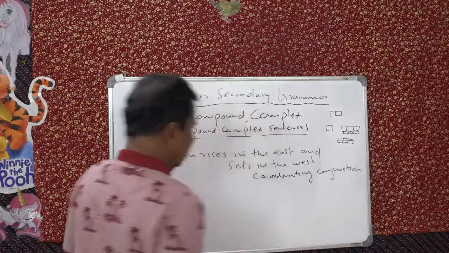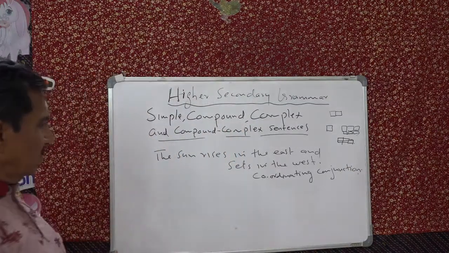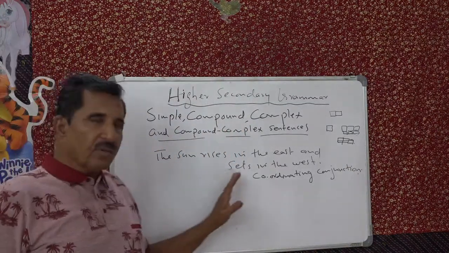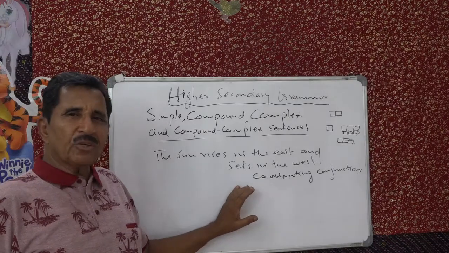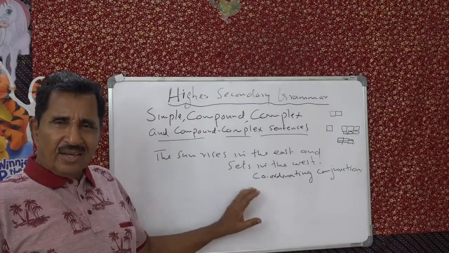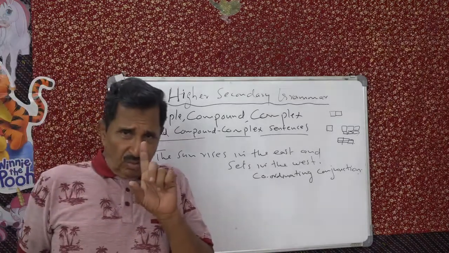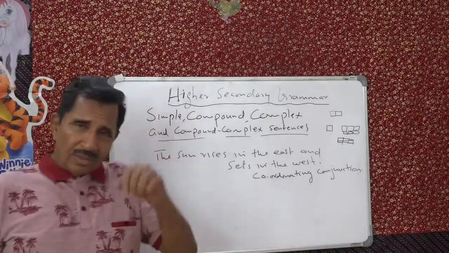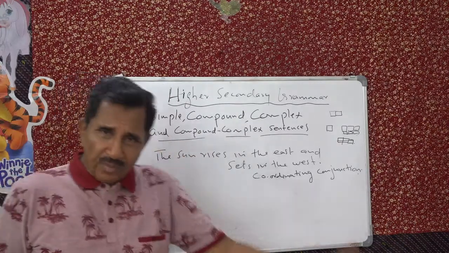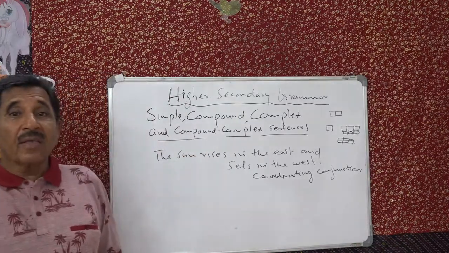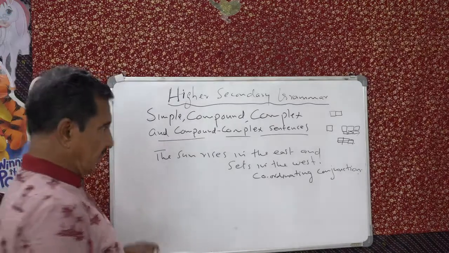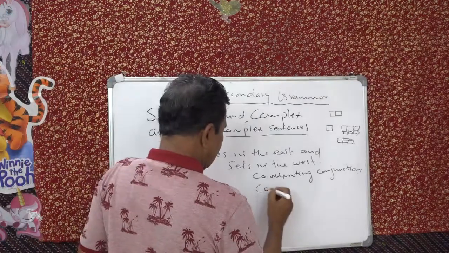Coordinating conjunction means you have two coordinate clauses. It's better to say two main clauses. Here you have two main clauses. When you have two main clauses, or three, or four main clauses, you will call it a compound sentence.